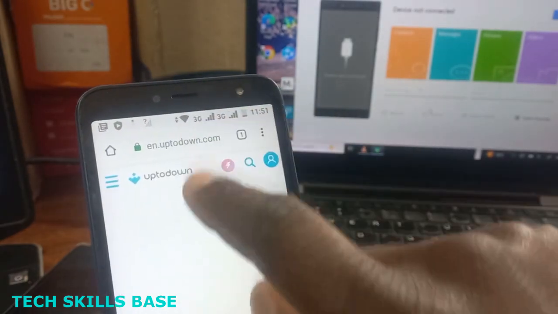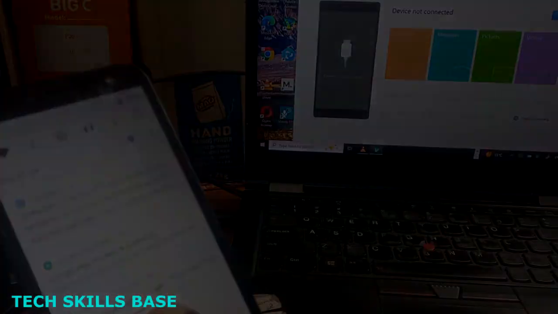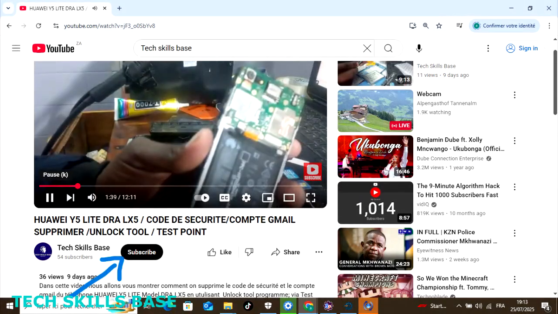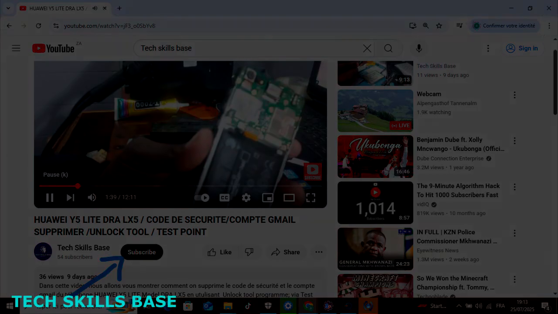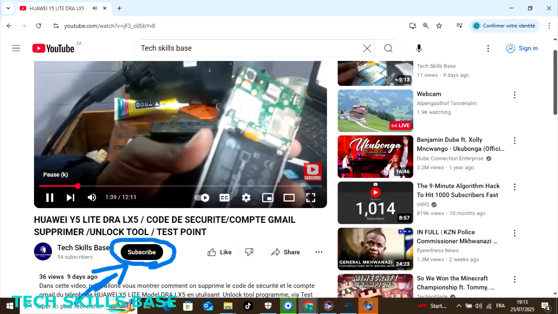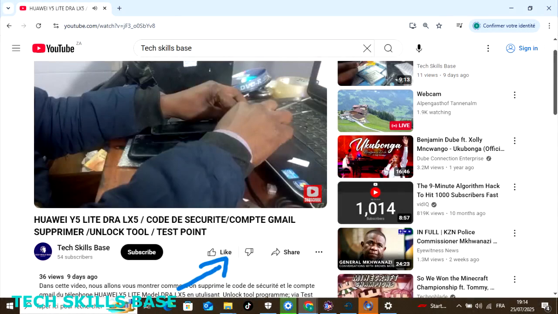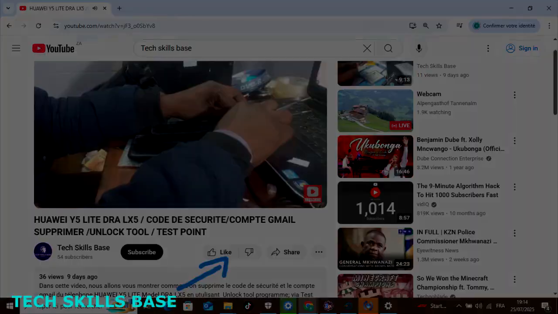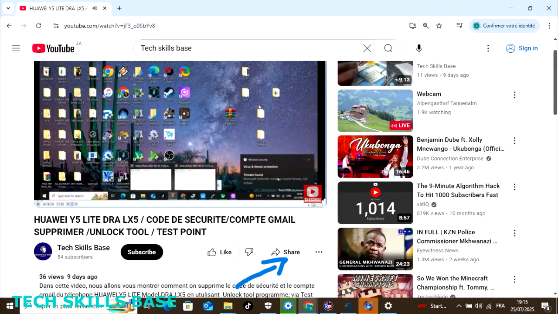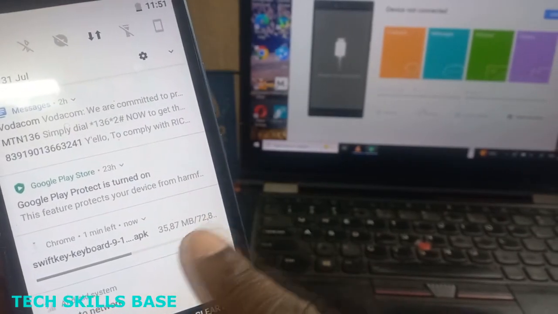You can check how it's going. You see, it's 72 megabytes and we are at 35 megabytes.